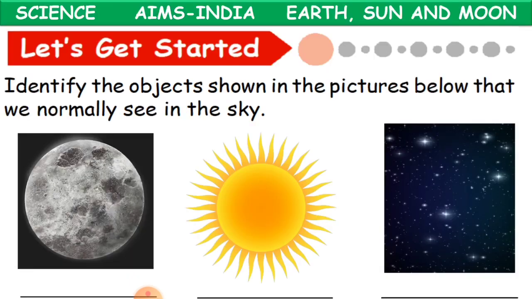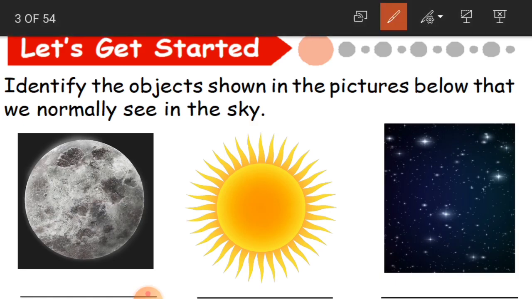See, and now here in the slide, are you able to see three pictures here? Yes, 1, 2 and 3. So, identify the objects shown in the pictures below that we normally see in the sky. Okay, see earth, sun, moon, where are they? They are in the sky. So every day we see them, morning, evening, night.